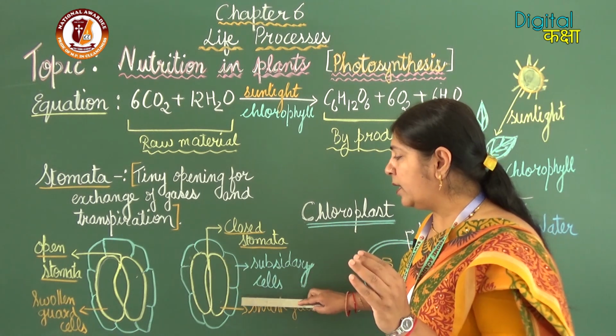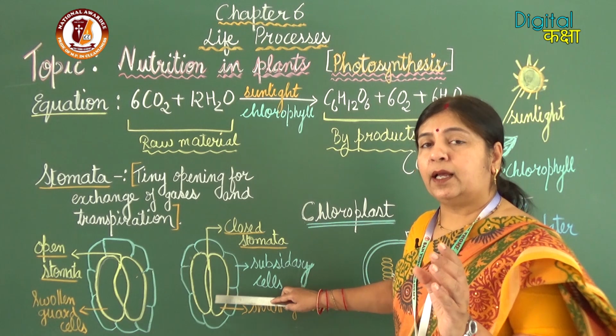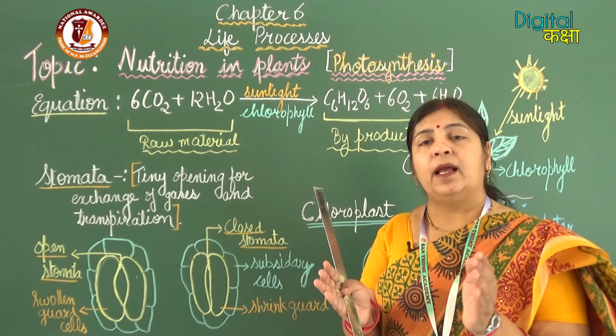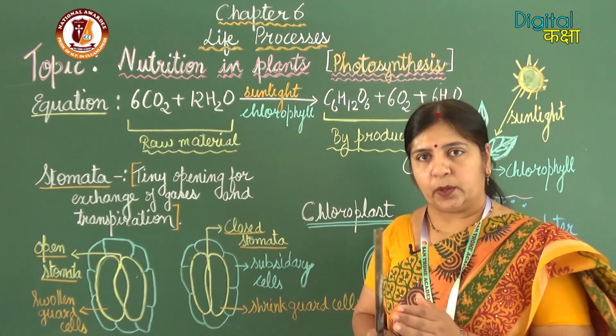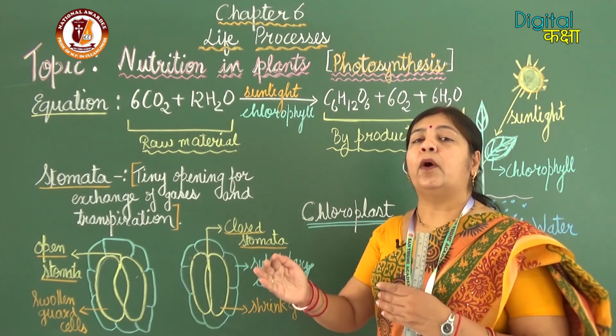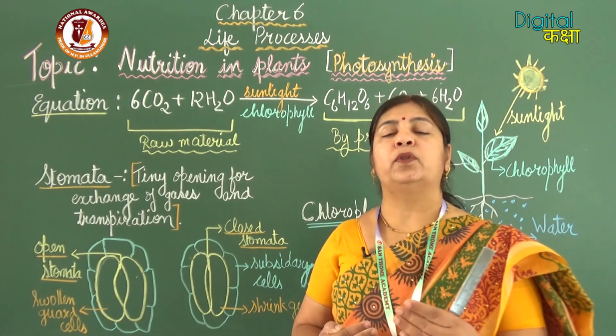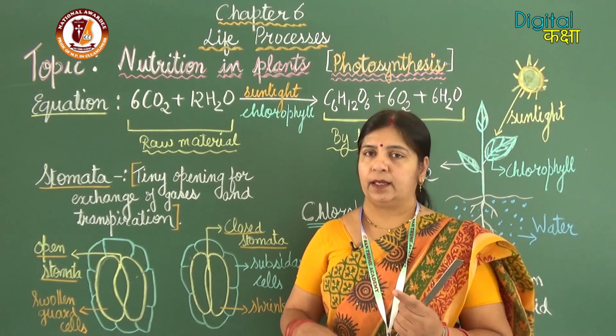In this way, the opening and closing of stomata takes place.